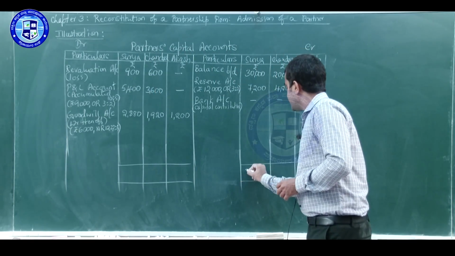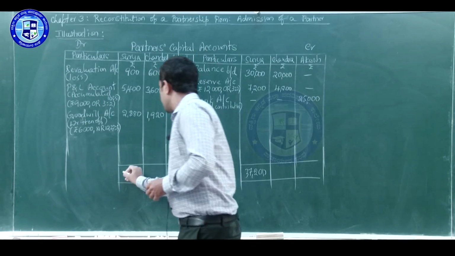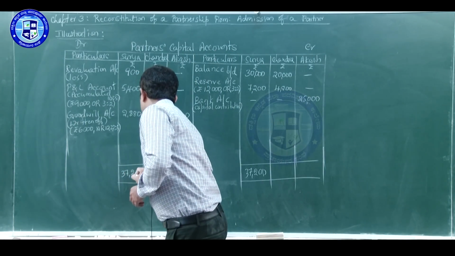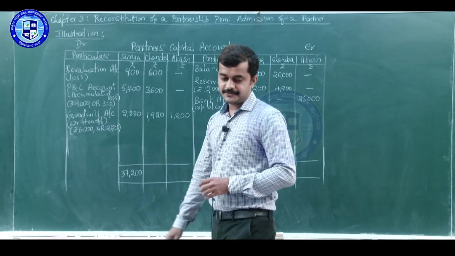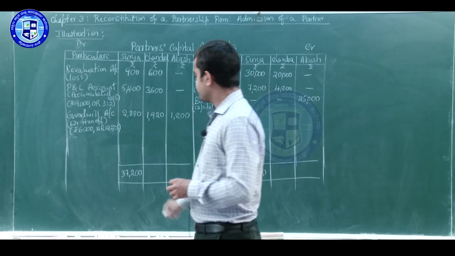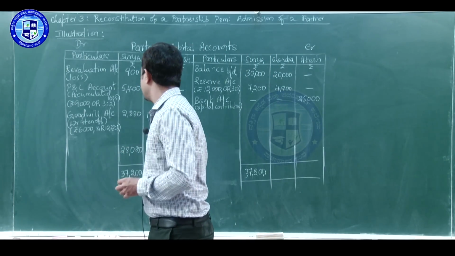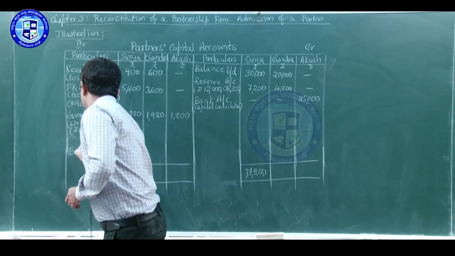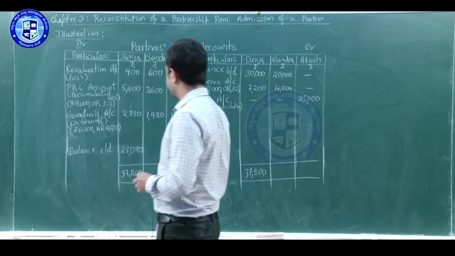for Surya 37,200, write the same total on the debit side 37,200. From that deduct given 3 items and balance comes to 28,020. So, that is the closing balance for which we have to write balance carried down.